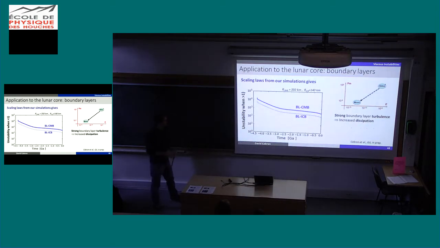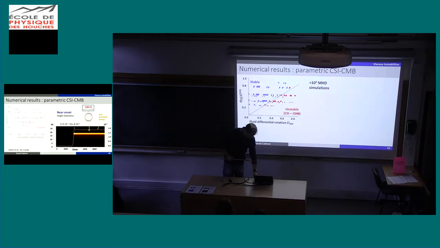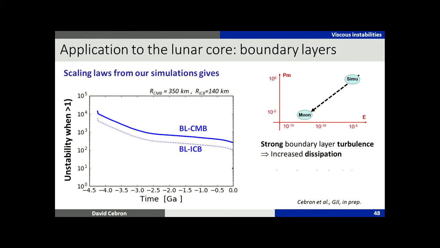So let's look at the moon first. Do we have these instabilities in the moon? If we don't have this instability, we can stop at this point. Because we have good theory, as I've shown you, our theory to predict if there is an instability or not works quite well. So we can do the same for the moon.